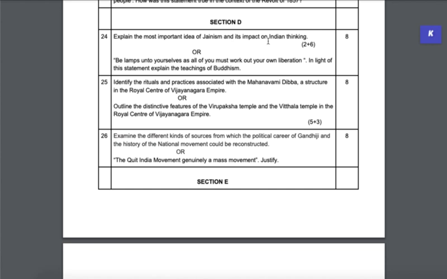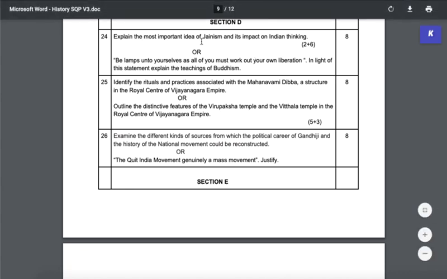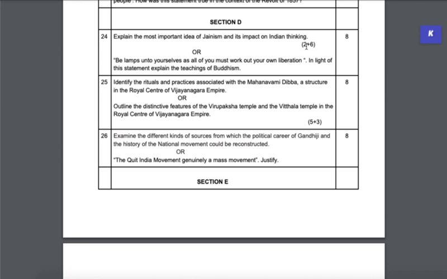So basically they are wanting to talk about ahimsa, right? So expand upon that. The most important idea of Jainism is ahimsa, right? So go on to explaining in simpler words what is ahimsa. It seems like a straightforward one, but isn't really. You've got to think about this question.